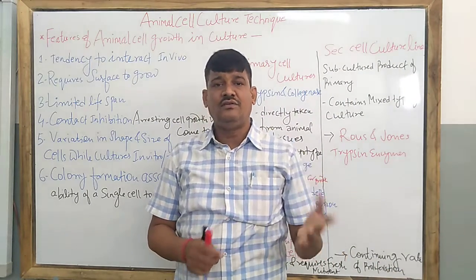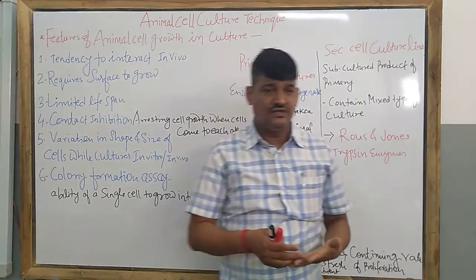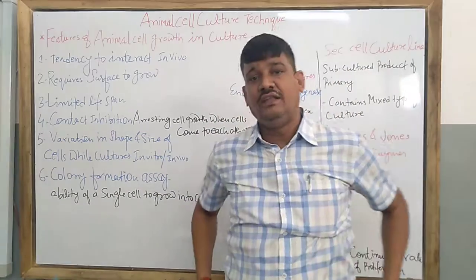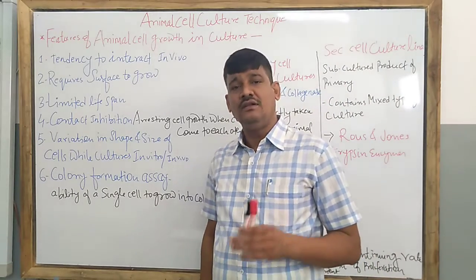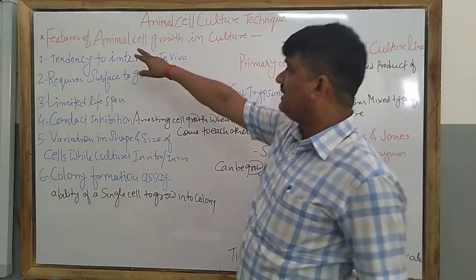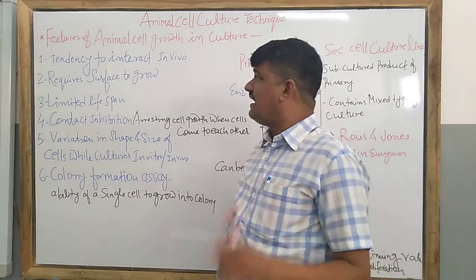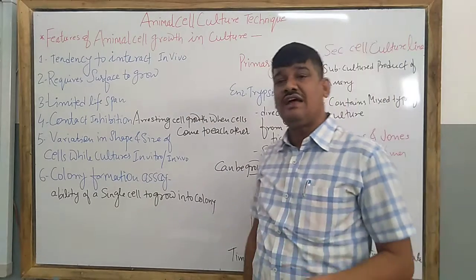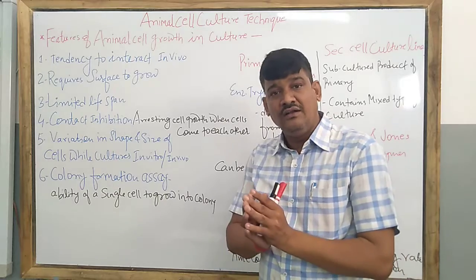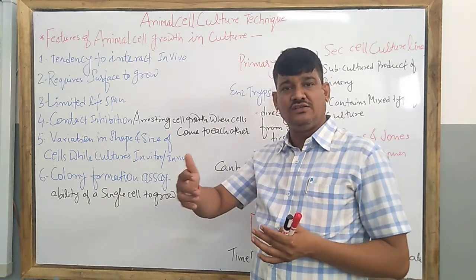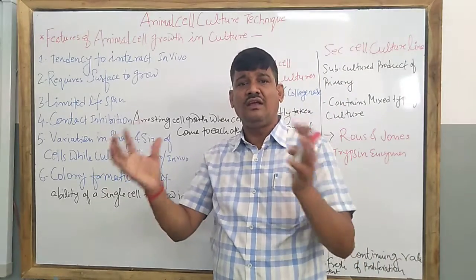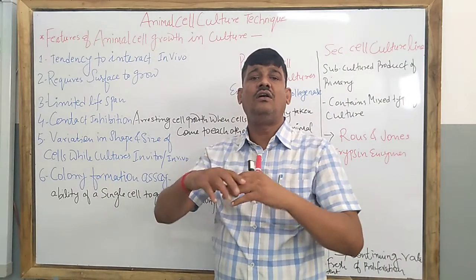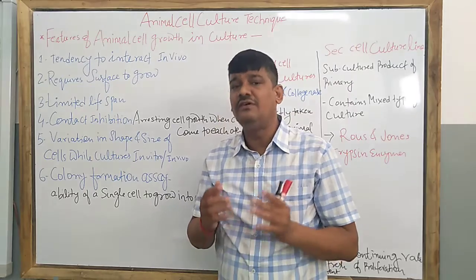In vitro means the artificial proliferation of cells in the laboratory or in a controlled environmental condition. So the animal cell has a tendency to interact in vivo. When the number of cells increases, there comes a time when all the cells group together, in the form of a cluster.